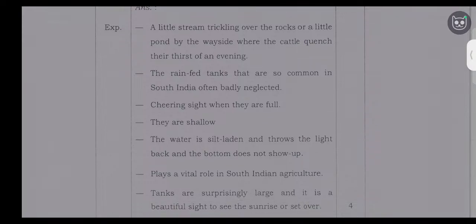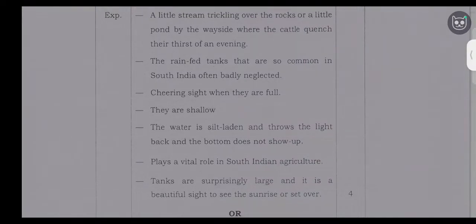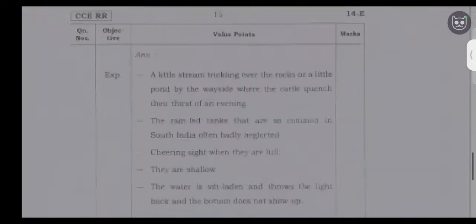The water is silt laden and throws the light back and the bottom does not show up. They play a vital role in South Indian agriculture. Tanks are surprisingly large, and it is a beautiful sight to see the sunrise or set over them.